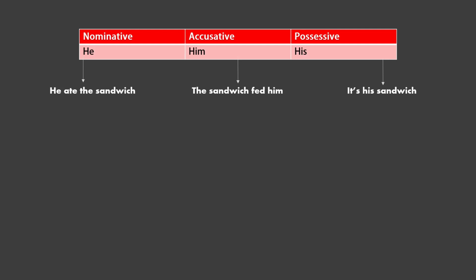Let's use he again. You can just switch the words out. He ate the sandwich. He was the one performing the action. The sandwich fed him. The action is being done to him. It's his sandwich. He owns the sandwich.